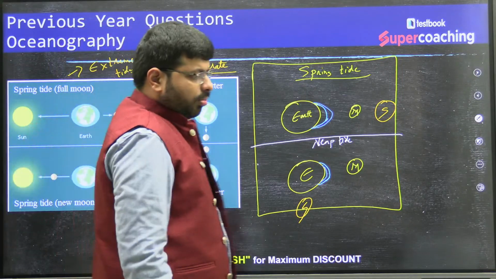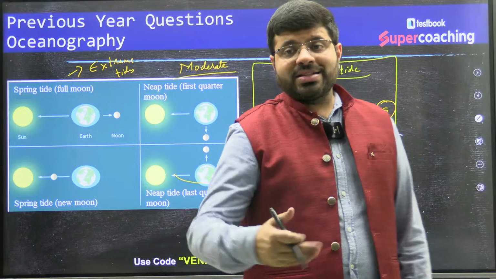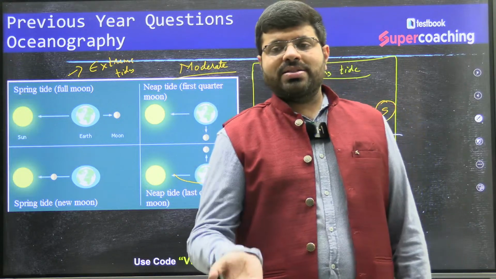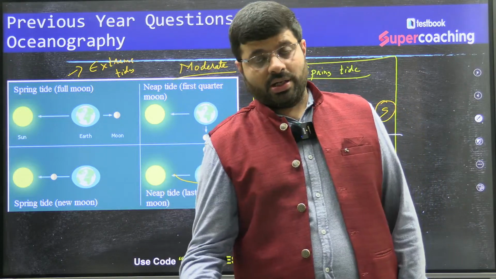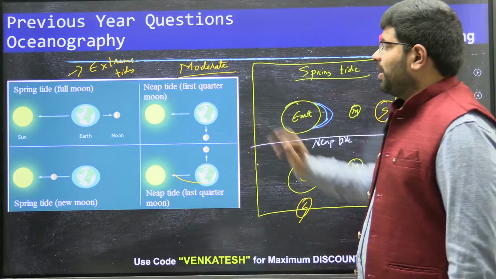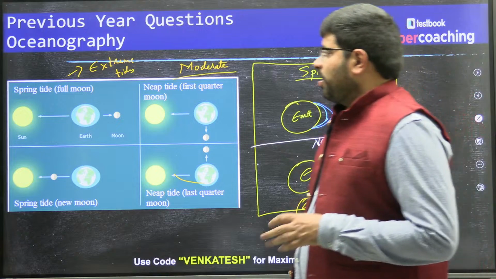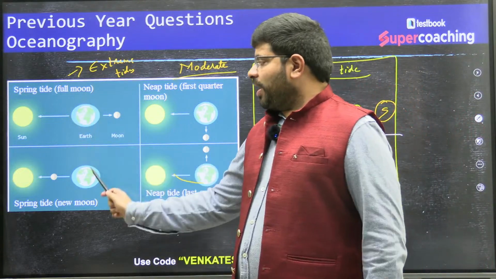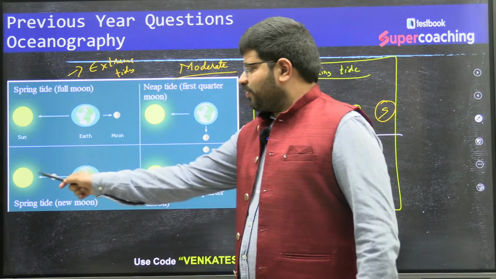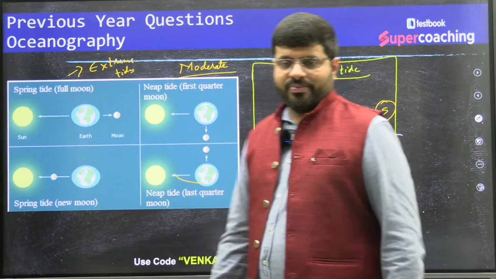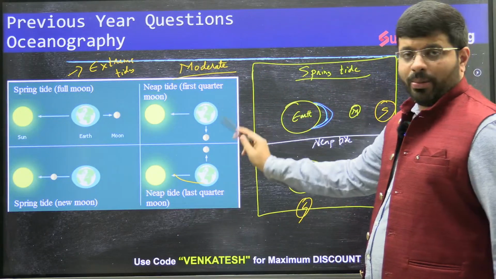We find moderate. So high tides are lower than usual. Low tides are higher than usual, right? So that is moderate tides during neap tides. One important phenomenon you need to understand: only on the full moon day and the new moon day, both the days, you will find they are in a straight line. So neap tides occur when they are perpendicular.